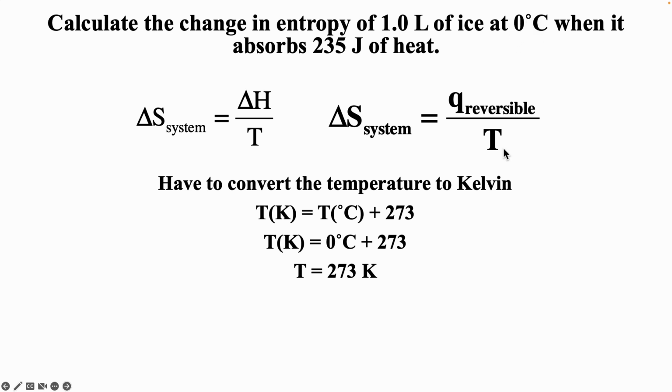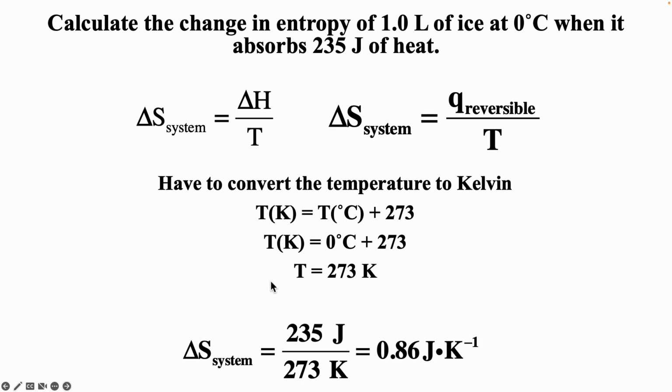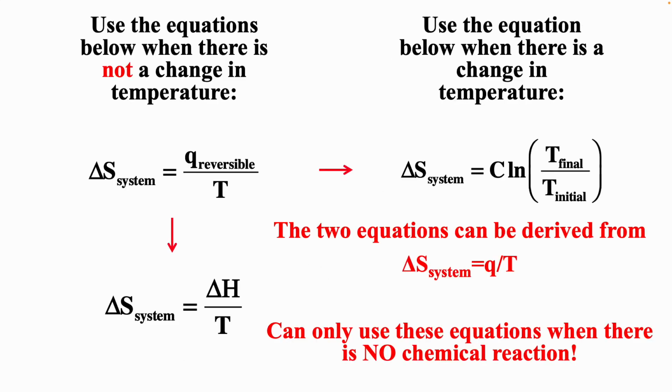So 0 degrees Celsius is equal to 273 Kelvin. And so we have Q, which is 235 joules over 273 Kelvin. And that gives us a delta S of 0.86 joules per Kelvin. And so we use this equation when there's not a change in temperature.